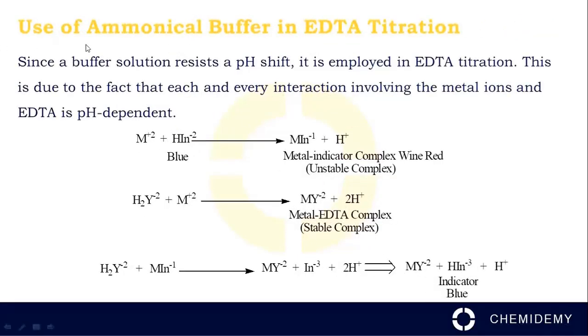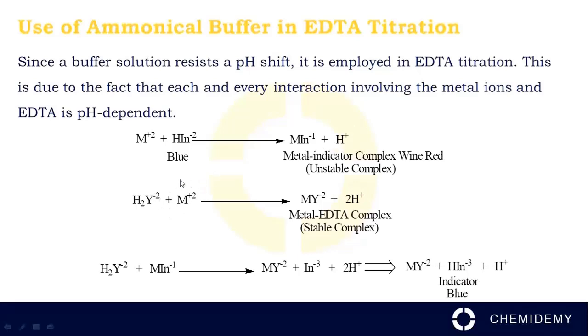Use of ammoniacal buffer in EDTA titration. Since a buffer solution resists a pH shift, it is employed in EDTA titration. This is because every interaction involving the metal ions and EDTA is pH dependent. When metal ions react with the indicator, they form the metal-indicator complex and release H+ ions.